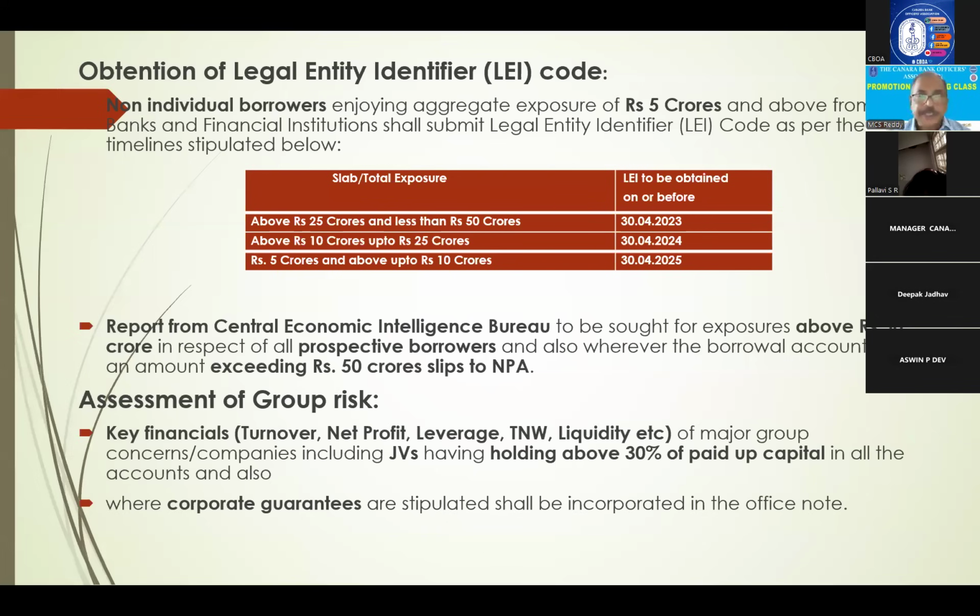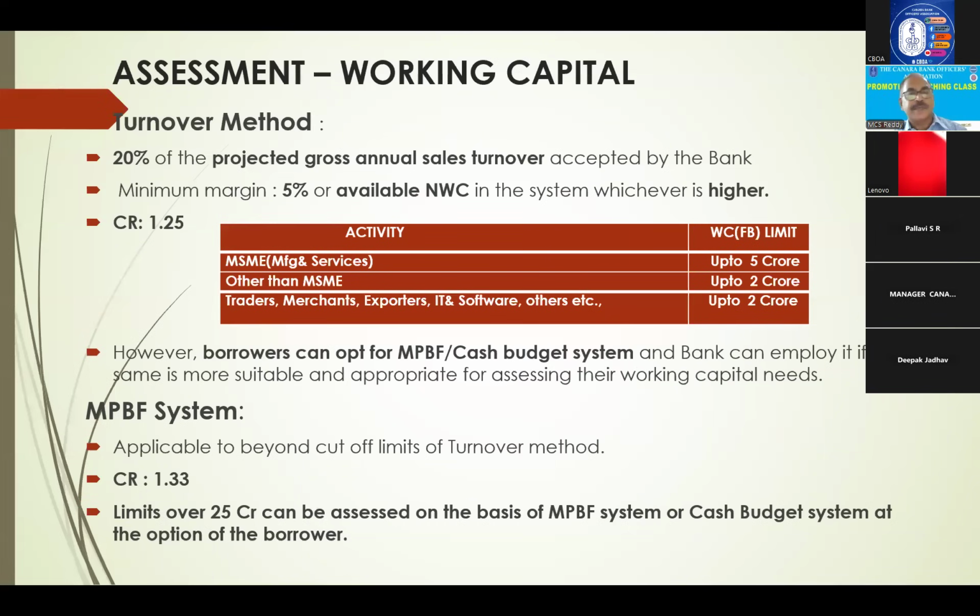These you have to monitor. If one account is suffering any of these ratios, then you have to watch the other accounts also, other group accounts also. If A company is having some trouble, you observe B company also, because both are interrelated group companies, right? This is how group risk assessment is done.